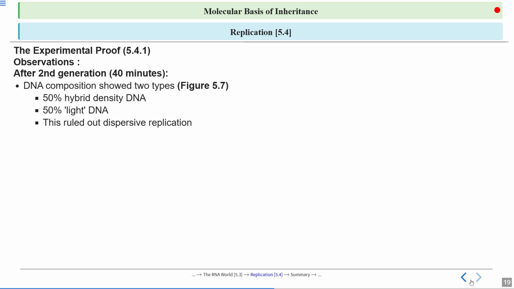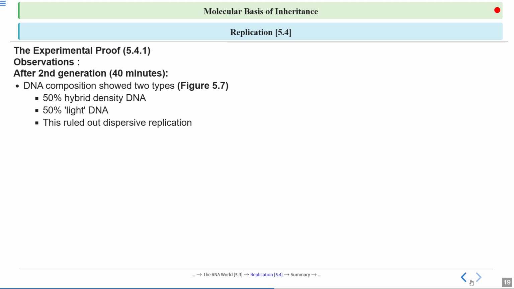So this experiment also ruled out dispersive replication. So this experiment ruled out both the conservative replication, that parent DNA will remain intact and another new species of DNA will be formed, as well as dispersive replication, which says that parent DNA will be in between of the newly generated DNA. That also got ruled out.